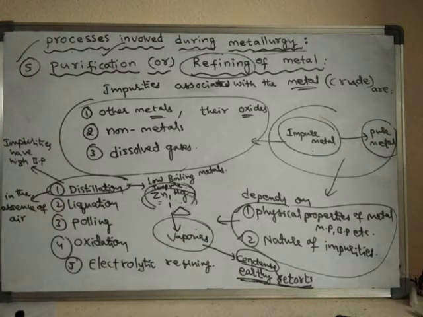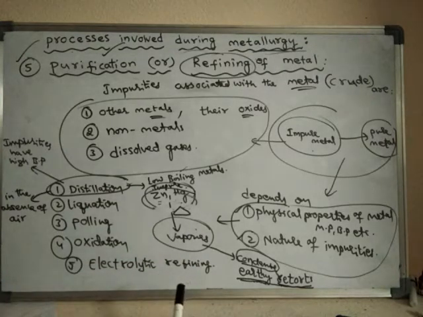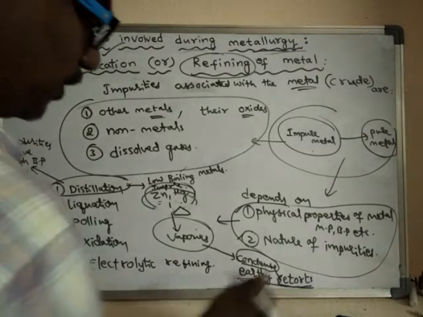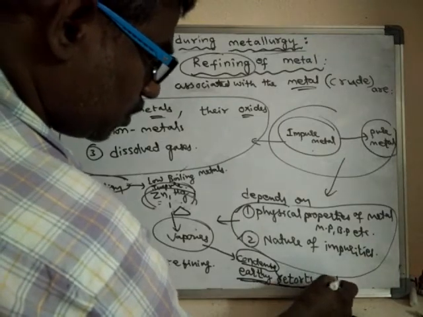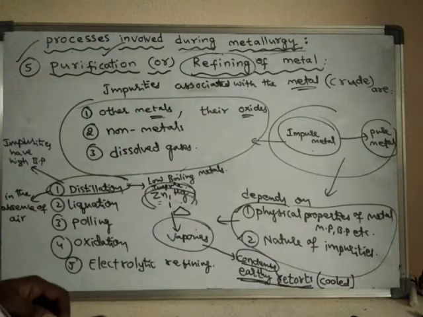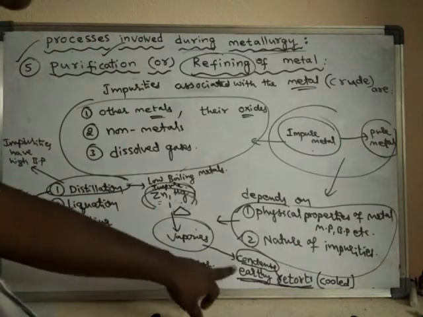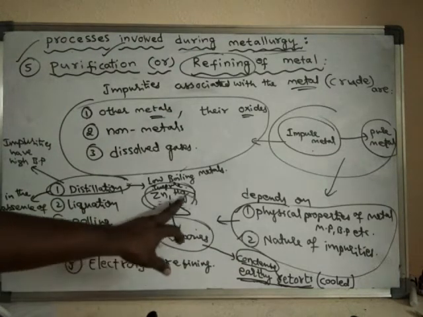These vapors contain pure metal. The pure vapors of the metal are condensed in cooled earthy retorts, and finally those vapors condense into the metals like zinc and mercury.